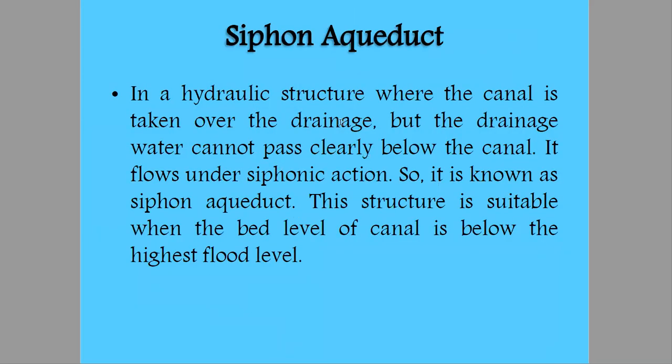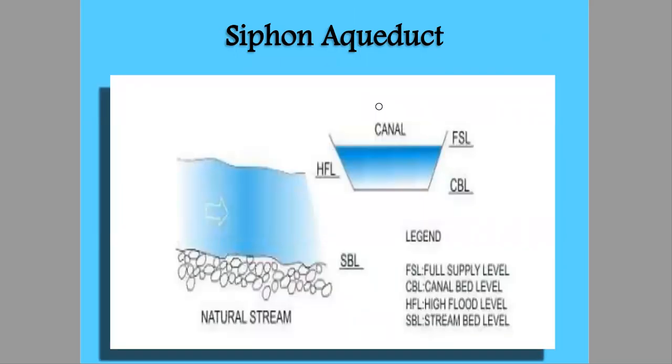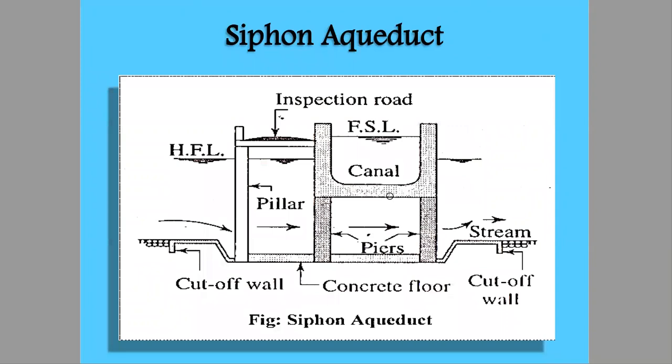Now we have studied the siphon aqueduct, in which the HFL of drainage is not below the canal bed level. Then we construct a structure where it can come or it can be lowered down. Okay, that is the siphon structure.